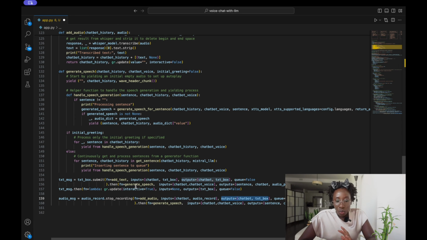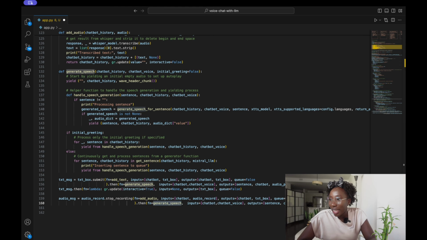Similarly, it would then pass these outputs to the generate speech function, which would then process the text and the chatbot history and return to us the LLM response and the audio playback. And yeah, that's kind of all of the UI.